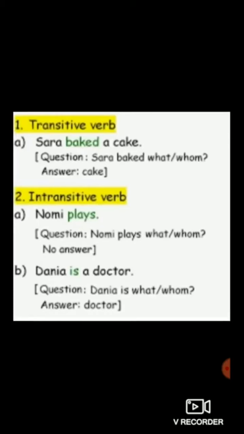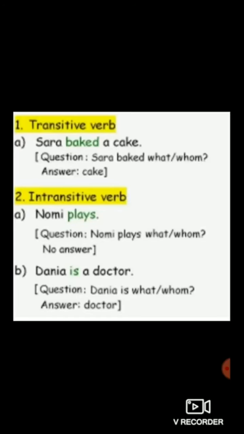So for that purpose you need to ask a question. Sarah baked what? You will get the answer as a cake. Ultimately you will get the answer, cake. Sarah baked what? A cake. So when you are framing the question on the verb